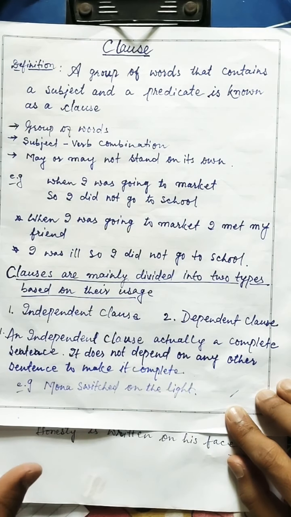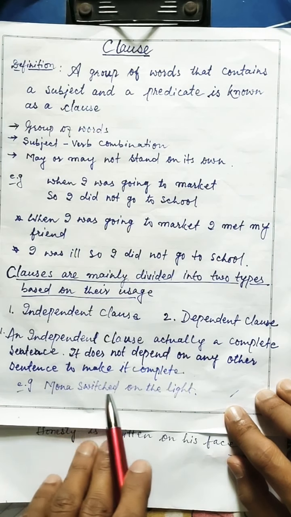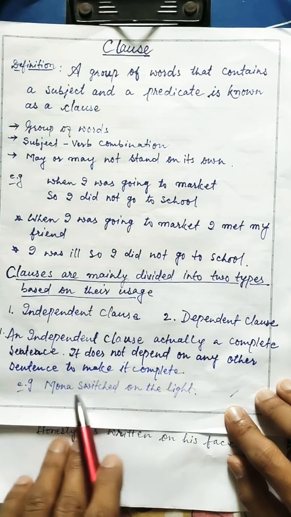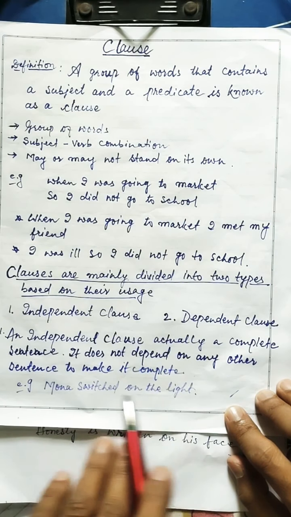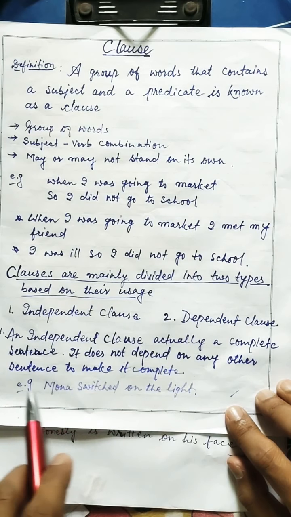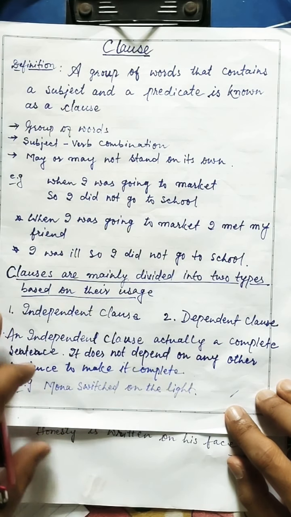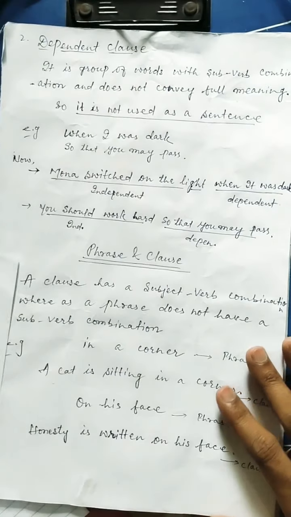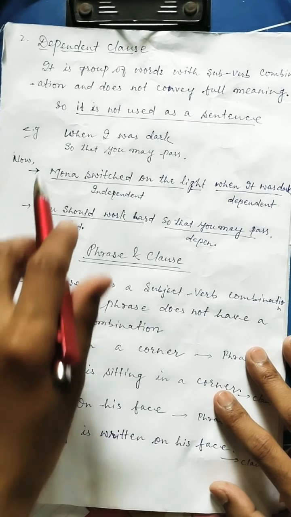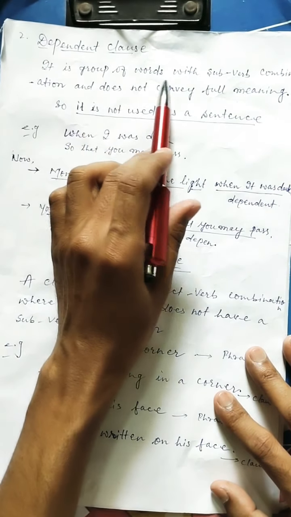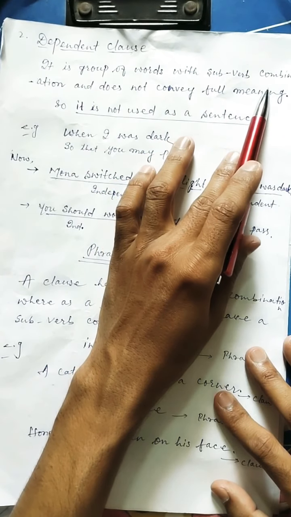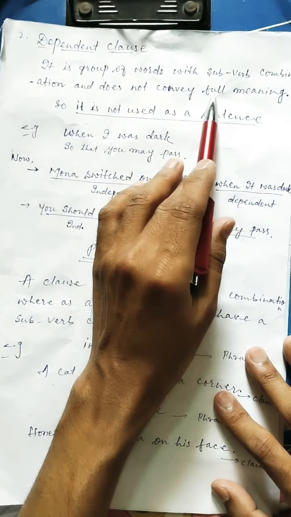और इन्हें कोई भी दूसरे डिपेंडेंट क्लॉज की ज़रूरत नहीं पड़ती है अपने मीनिंग को क्लियर करने के लिए। For example, Mona switched on the light, मोना ने लाइट को स्विच ऑन किया, Mona switched on the light, this is the example of an independent clause. Now let's see that dependent clause: it is a group of words with subject-verb combination and does not convey full meaning.